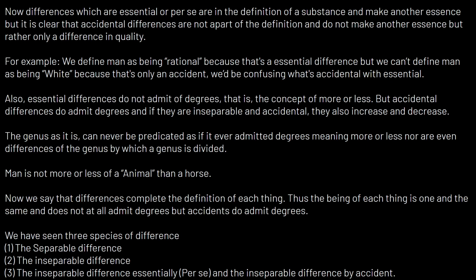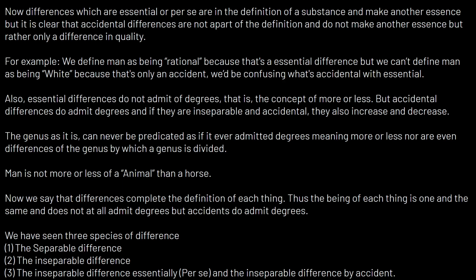Alright, moving on. The genus can never be predicated as if it admitted degrees, as I've said, right? There's no such thing as a species being more of an animal than a horse, because if that's the case, then you'd be predicating equivocally. But that's fallacious, because as we've established in logic, the property of a genus is that it is always predicated univocally of its species, or it can be. And so now, moving on, we say that differences complete the definition of each thing.